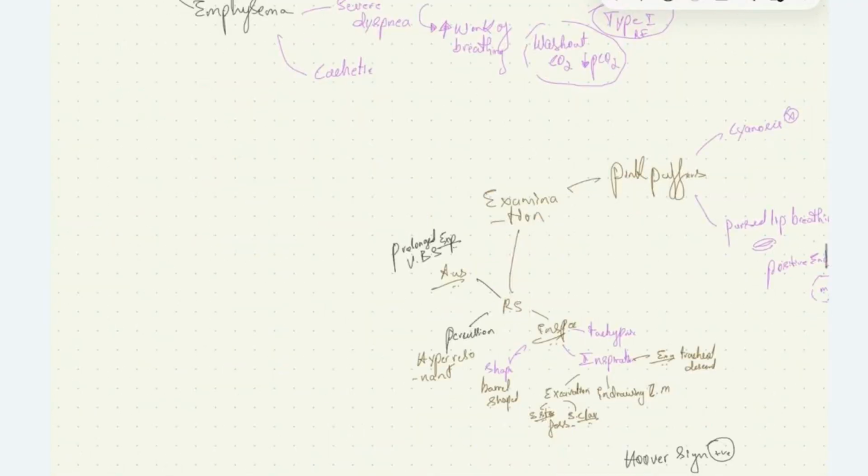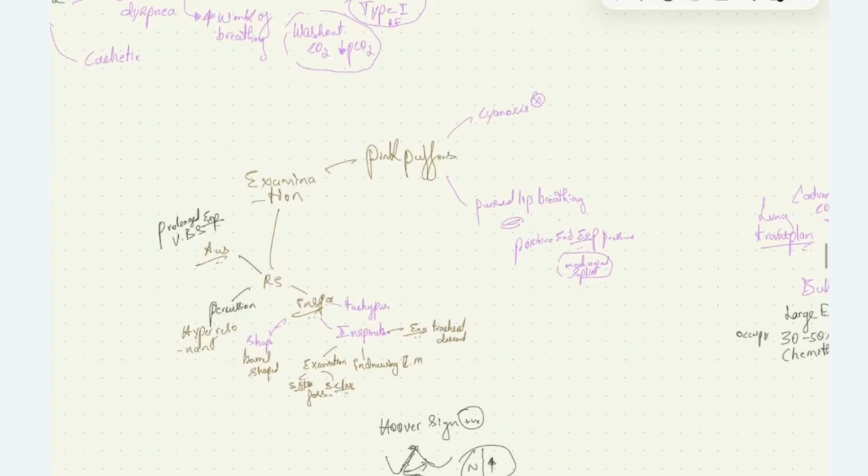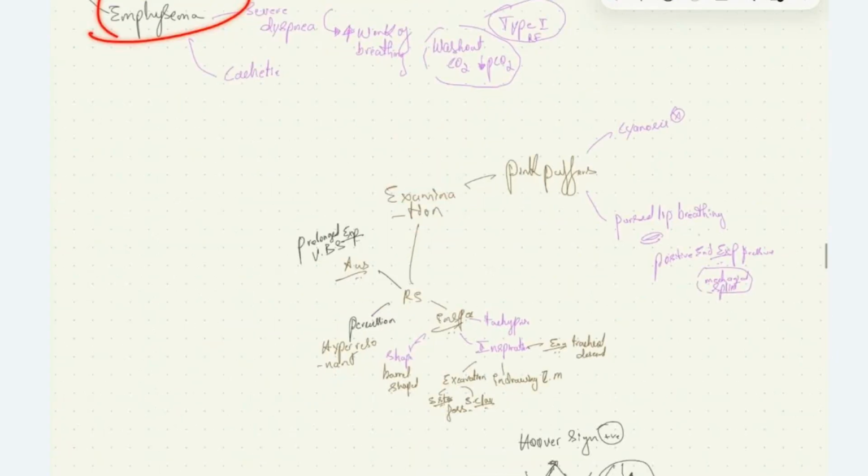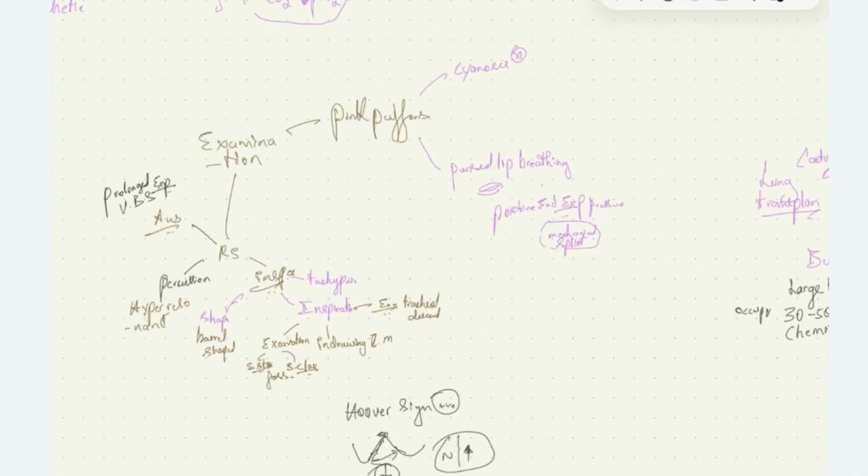So what are the examination findings of emphysema? These patients are characteristically called pink puffers because we usually don't see cyanosis. We only see cyanosis in advanced disease. They'll breathe while expiring with pursed lip breathing.